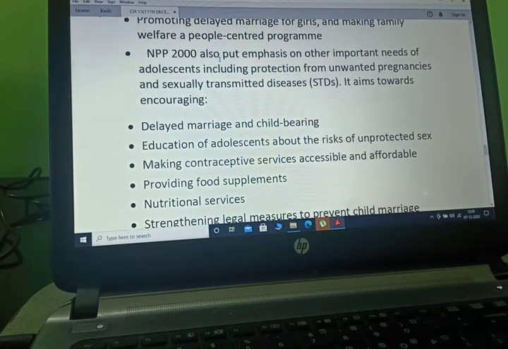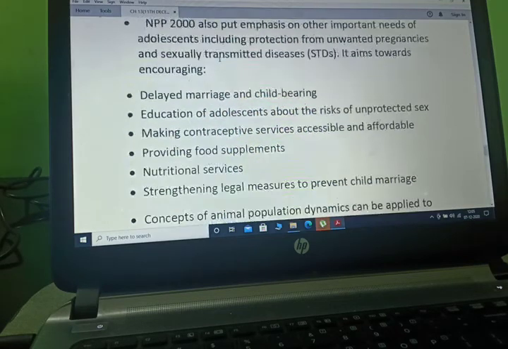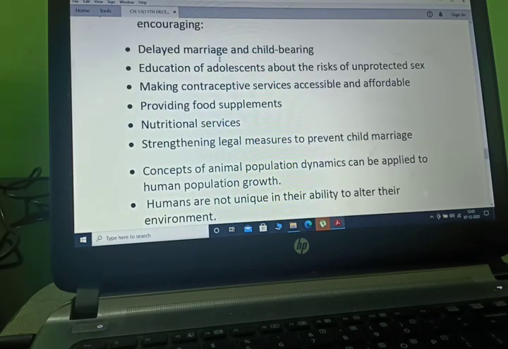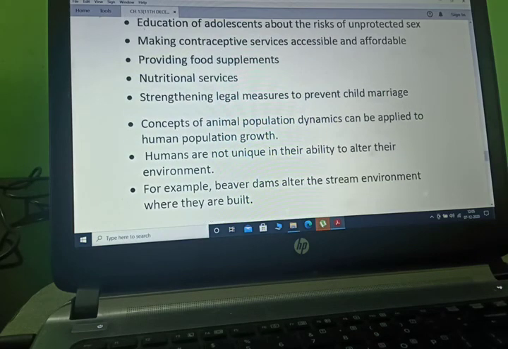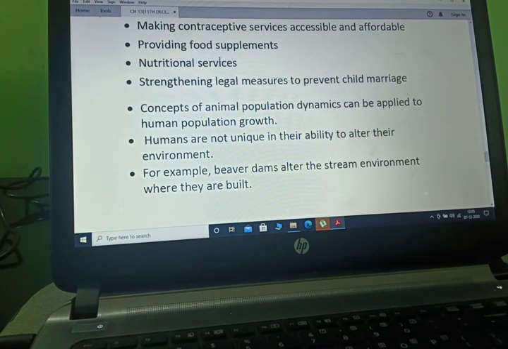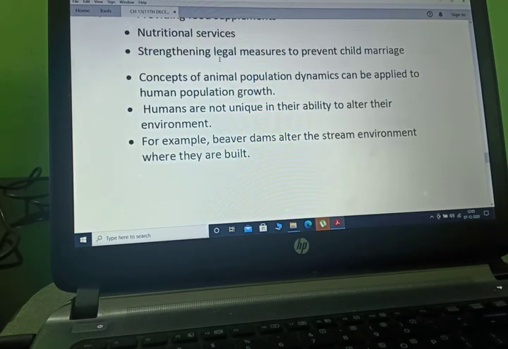NPP 2000 also put emphasis on the other important needs of adolescents, including protection from unwanted pregnancy and sexually transmitted diseases. It aims towards encouraging delayed marriage and childbearing, education of adolescents about the risk of unprotected sex, making contraceptive services accessible and affordable, providing food supplements, nutritional services, and strengthening legal measures to prevent child marriage.